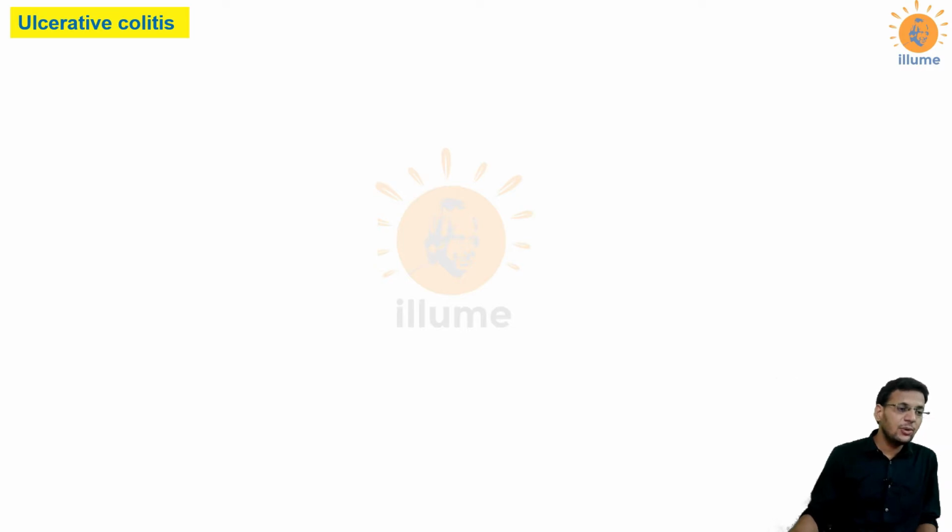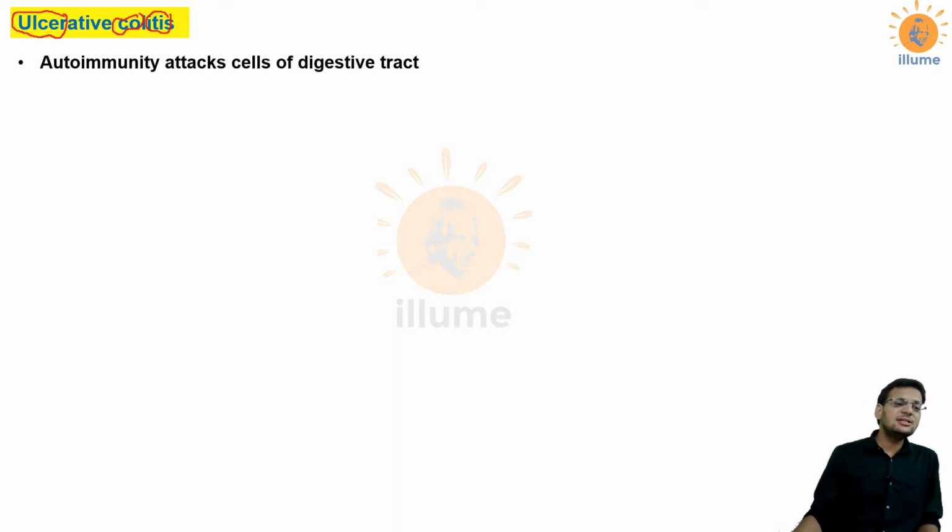Now if I split the word, the first word is ulcer. We very well know what an ulcer is. An ulcer is damage of the mucosa or the epithelium. And colitis: itis means inflammation and col means colon, that means the part of the large intestine. So in ulcerative colitis, you would see an inflammation of the colon with ulcers present in the mucosa. In this disease, your autoimmunity attacks cells of the digestive system, your digestive tract, that is the alimentary canal.